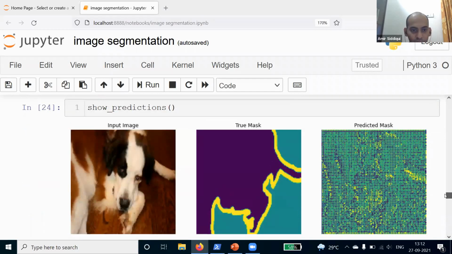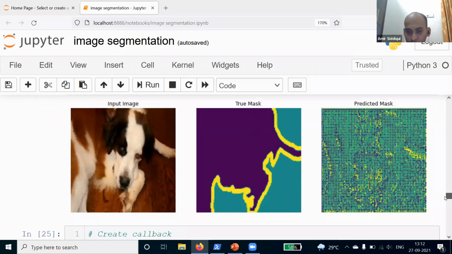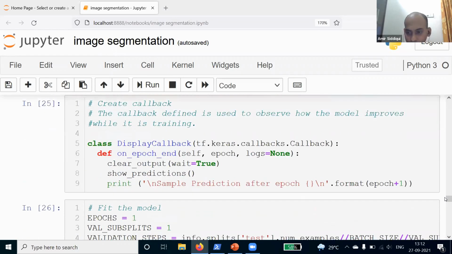So if I call this show predictions, we will get this input image, the actual mask of that image, and the predicted mask here. So this is the predicted mask. Then I'm defining one class, display callback, and this class is used to observe how the model improves while it is training. So when the model is training, we will see the accuracy of the model, and we will come to know whether the accuracy is increasing or not.